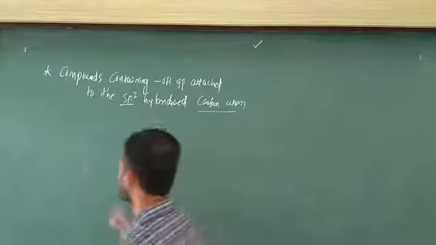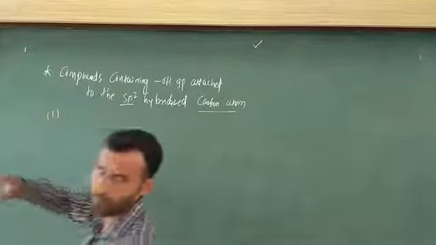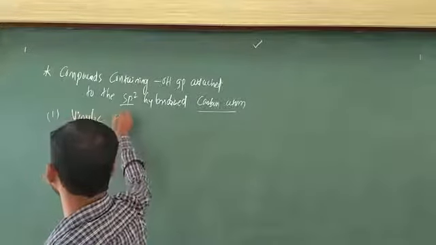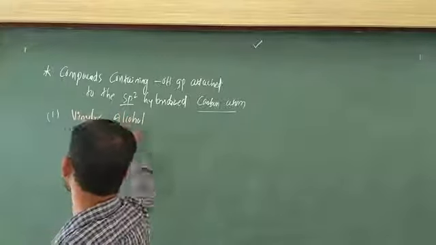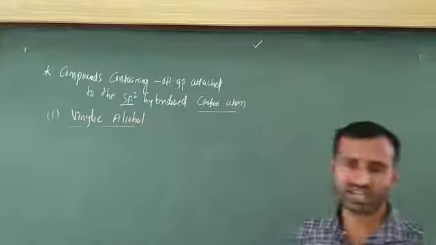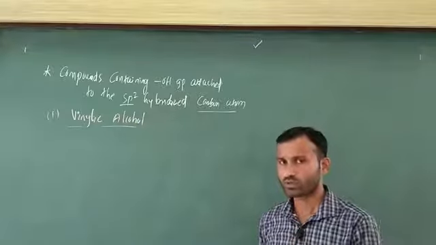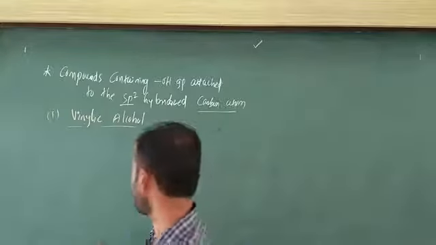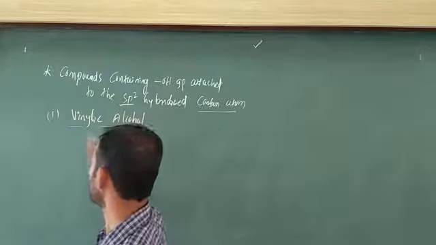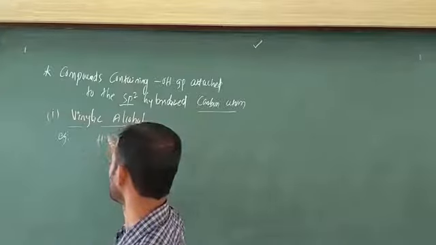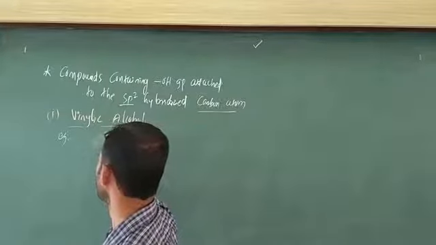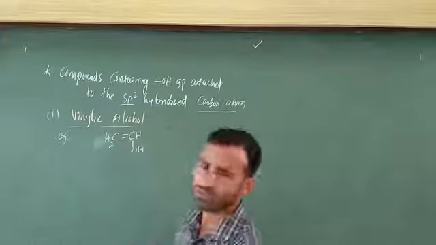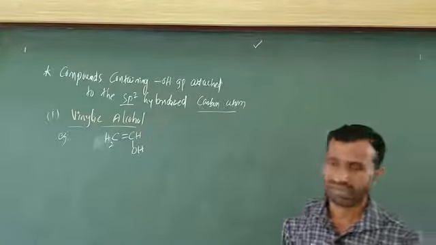In this case the first important point is phenol, and another is vinylic alcohol. Okay, the definition of vinylic alcohol: benzylic is different, allylic is different, and the next one is vinylic. Three important categories. Here I am going to consider an example. The most important example is CH2 double bond CH, and this one is OH. This is the example of vinylic alcohol.